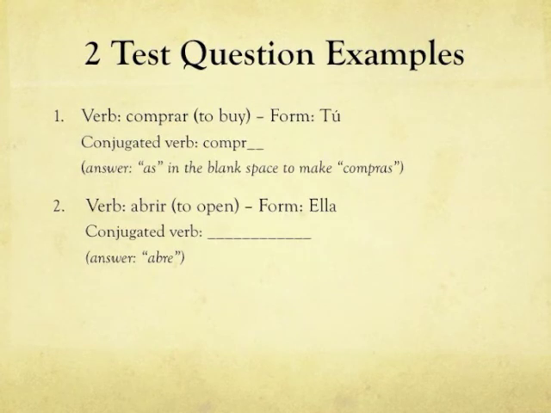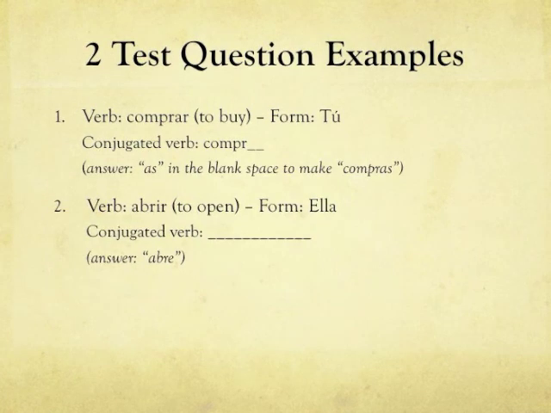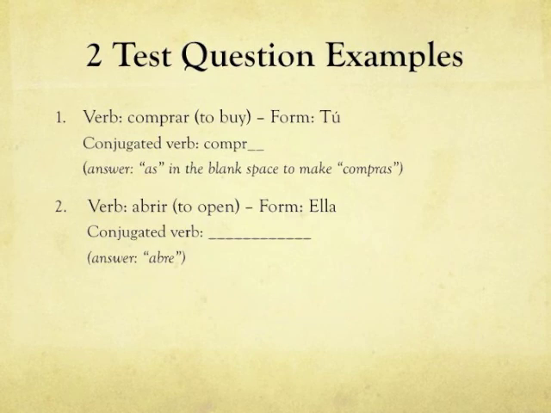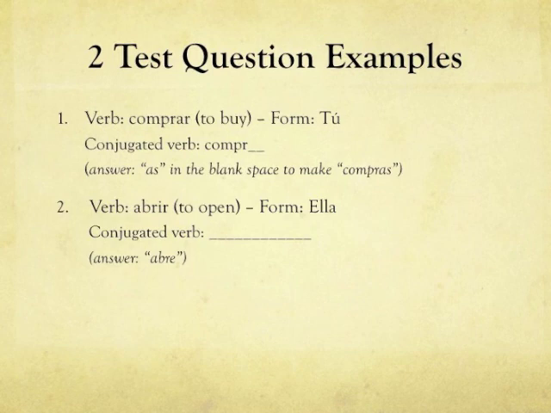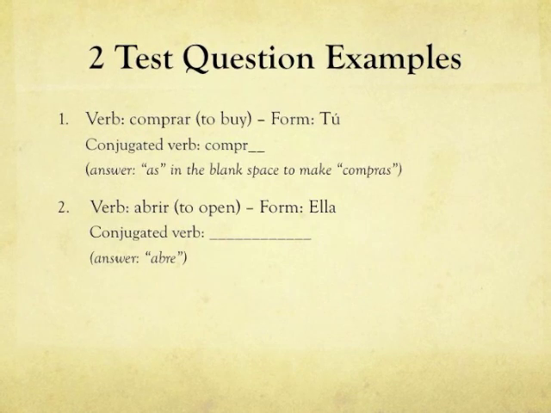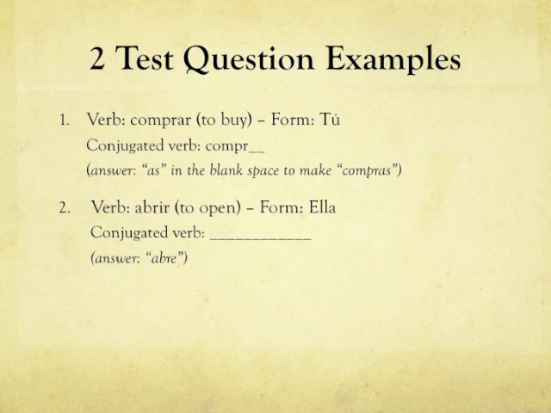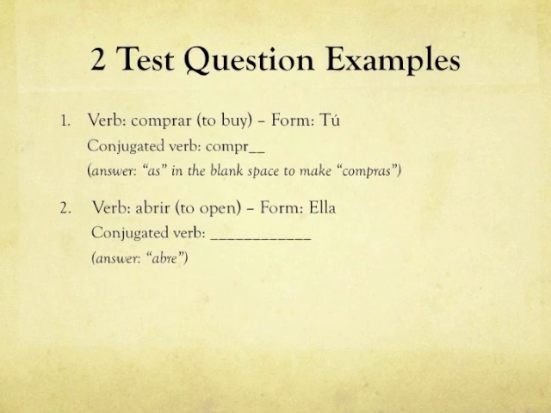For my second example, I gave you a question that would be like one of the ones where I need you to give me the full conjugated verb. I provide you with the verb abrir, which means to open, and I want you to put it in the form of ella. Where the blank space is, you need to write the answer, and as you can see below, the answer would be abre. I will more than likely be making 50% of the questions like number 1 and 50% like number 2. Please study carefully and be ready for the test on Tuesday.